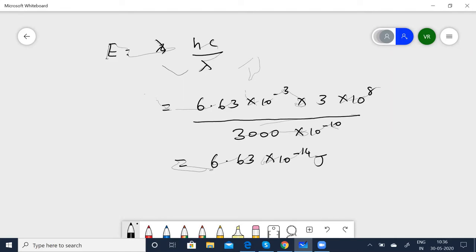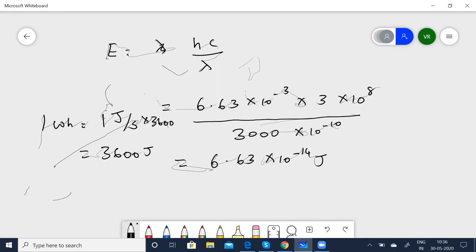Now, 1 watt is equal to 1 joule per second, so 1 watt hour is equal to 1 joule per second into 3600, which is equal to 3600 joules. So we need to convert this joules to watt hour.